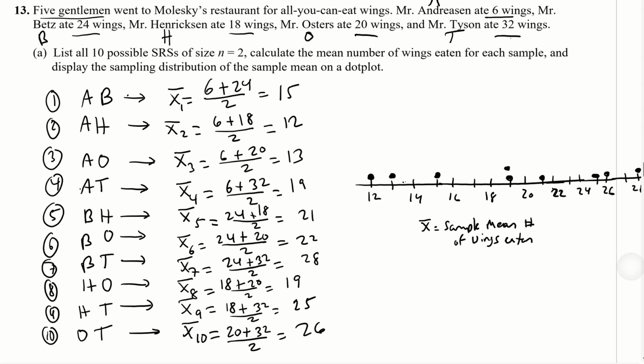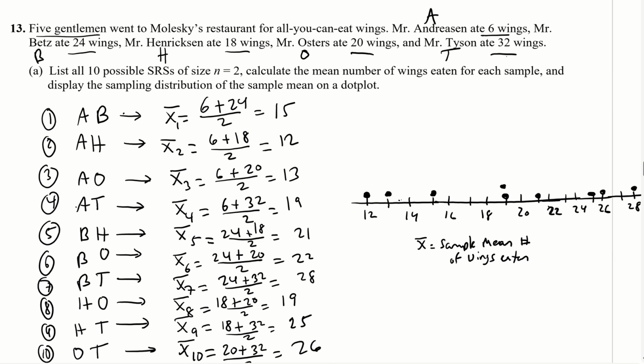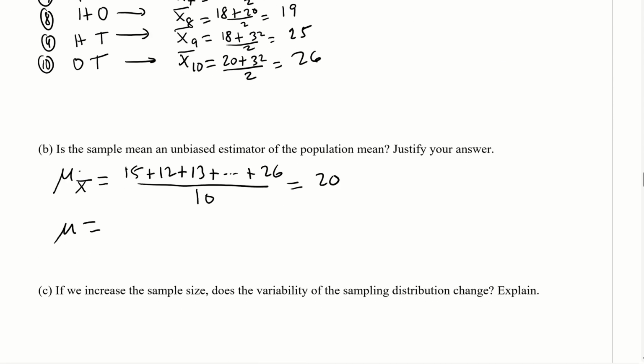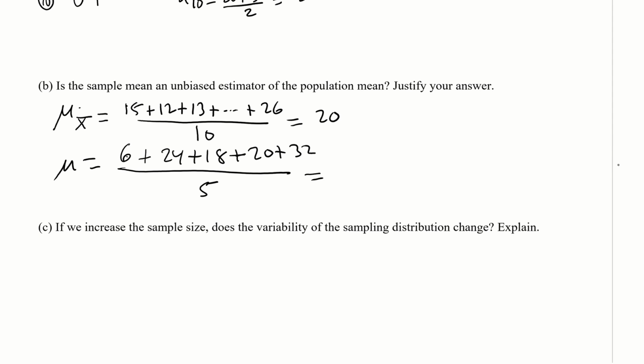How do we know what the population mean is? Well, let's calculate the population mean. So 6 plus 24 plus 18 plus 20 plus 32 divided by 5, because we had those 5 people. One guy ate 6 wings, the other guy ate 24, the other one 18, the other one 20, the other one 32. Divide that by 5 people. Well, that's going to be 20. All right, so mu x bar is equal to mu. So x bar is an unbiased estimator.